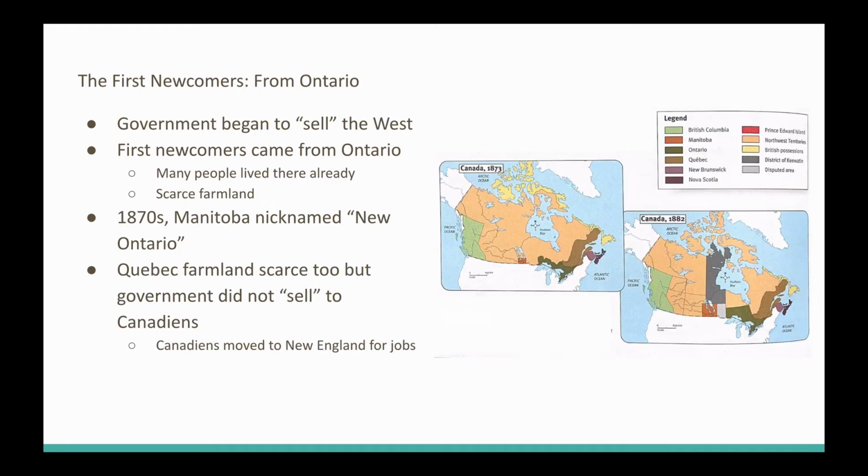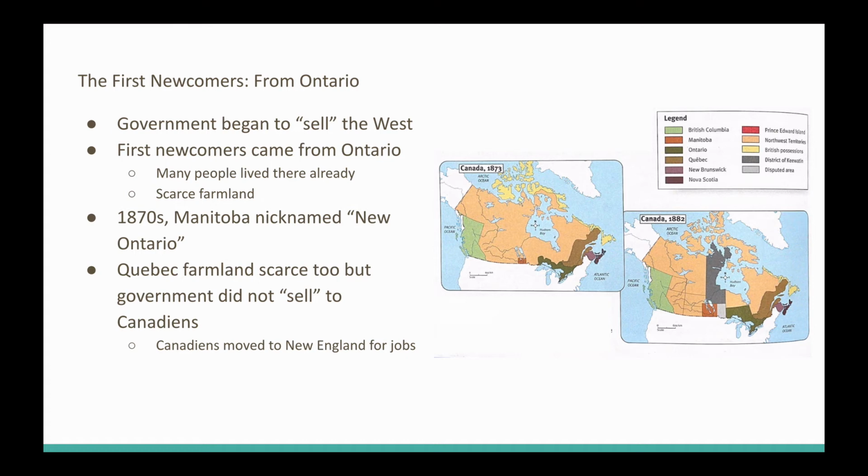Who are these newcomers that are coming out? Well, they're coming from Ontario. The government begins to "sell" (my air quotations) the West. So they're trying to convince people to move out west. They send agents into Ontario to advertise the West and get these people from Ontario out into the West.